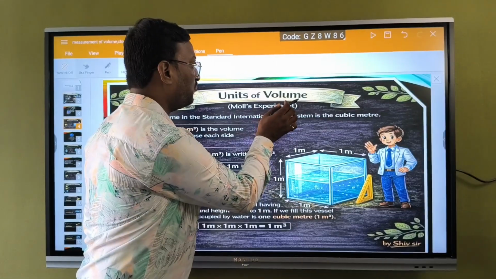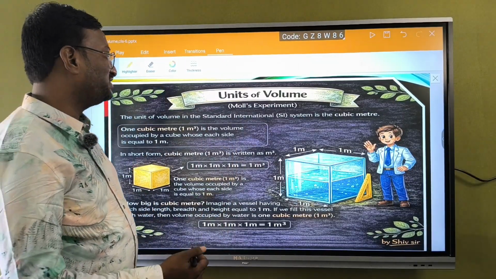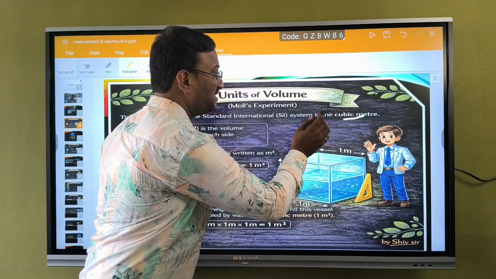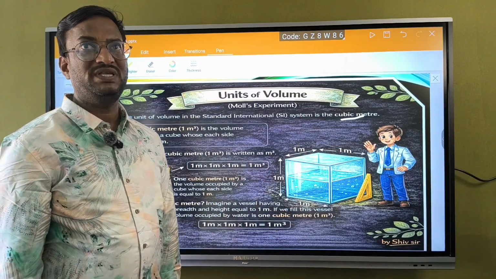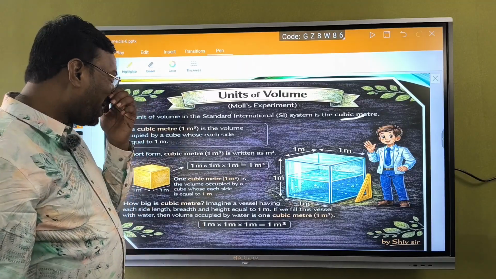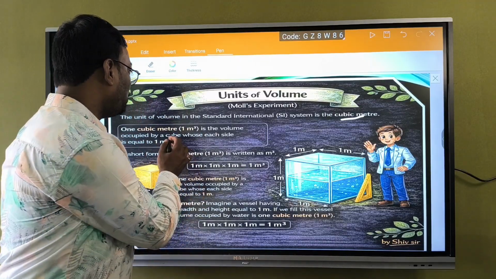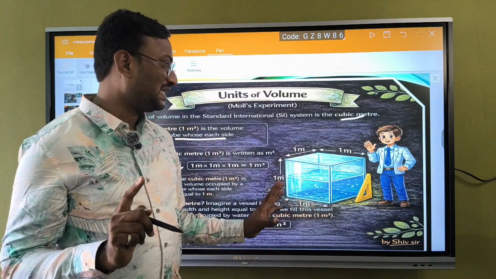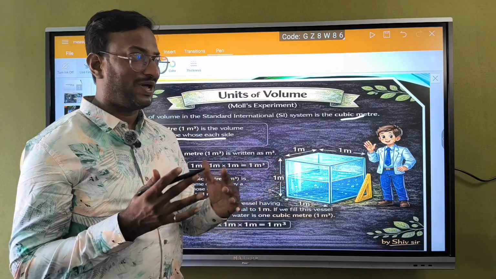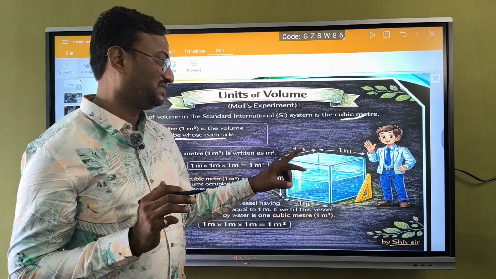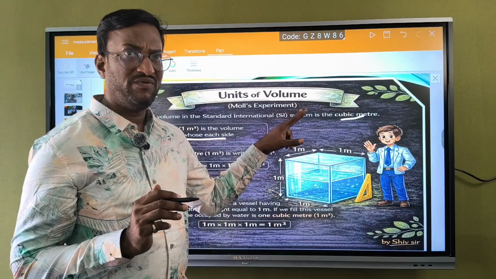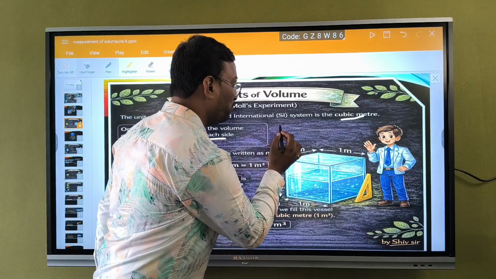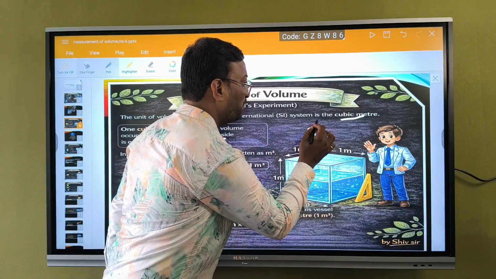See here, units of volume. The standard unit of volume in the SI system is the cubic meter. So what is 1 cubic meter? It is the volume occupied by a cube whose each side is 1 meter. So if we construct a cube with all sides 1 meter, the length should be 1 meter, the breadth should be 1 meter, and the height should also be 1 meter. So three sides. So the volume of the cube is V equals a cube, generally we are going to say.